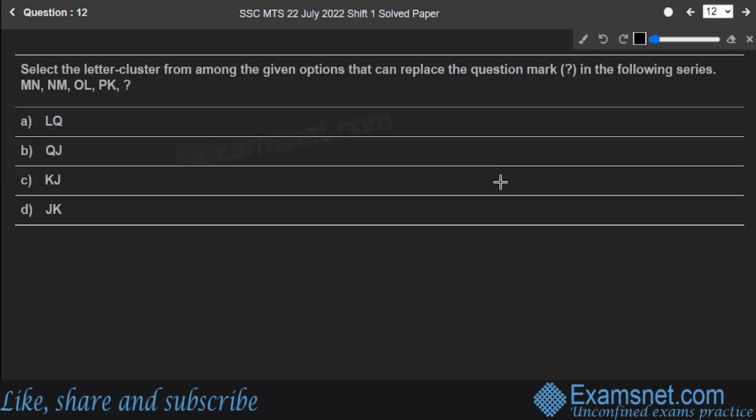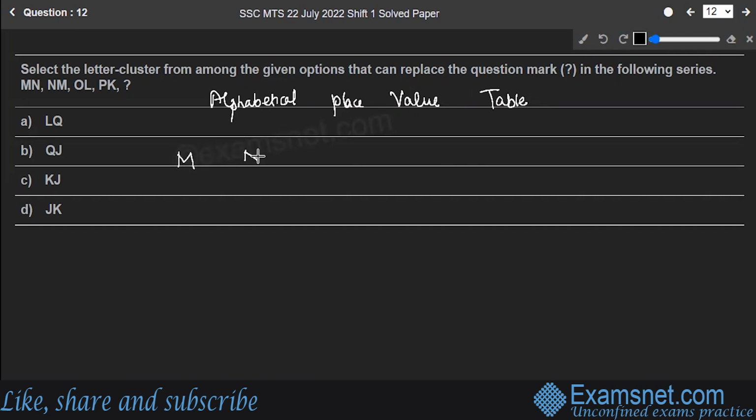Select the letter cluster from the given options that can replace the question mark. So here are the letter clusters which are given to you: MN, NM, OL, PK, and the question mark. You have to find out what will be the question mark. This question will be solved using the same alphabetical place value table that we used earlier. I have made it earlier, so please refer to that table. I won't make the table again now. I'll just move to the question.